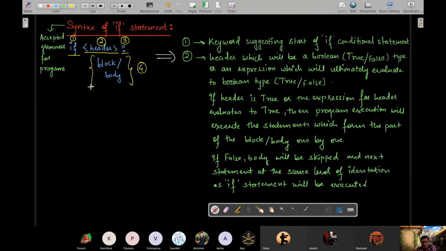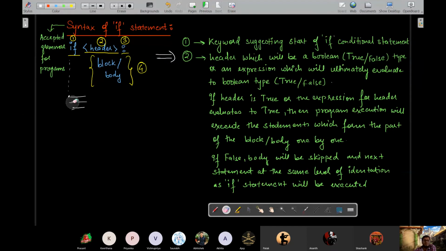How will we identify those statements? Those statements will be in the same line, meaning the statements starting from the same position as the if line will be executed.